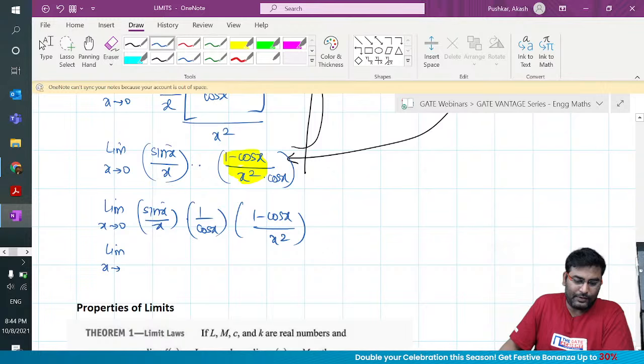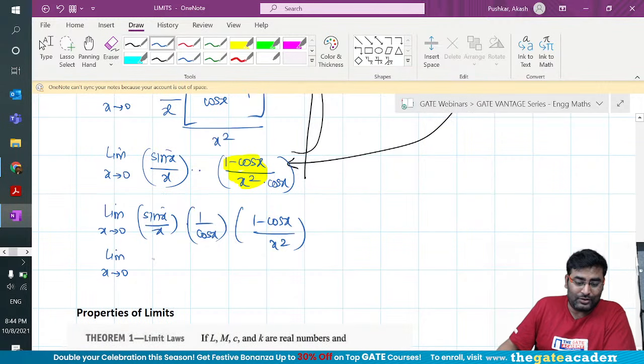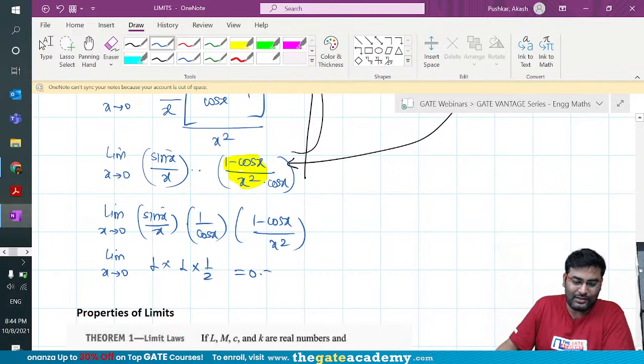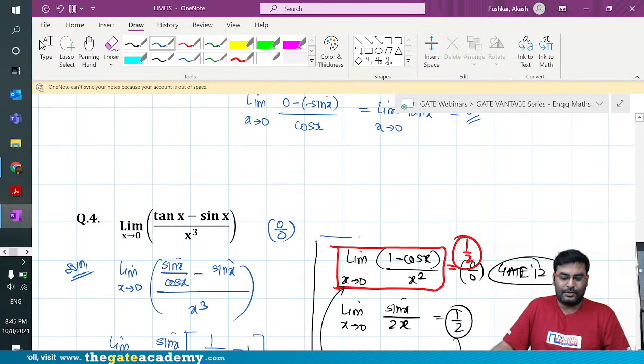If you use this formula directly, and just know it, in the GATE exam it can be a game changer, because you're going to save at least 1 minute. So it is 1 by cos 0, which is 1, times half, so the answer is 0.5. See? It can be a good question.